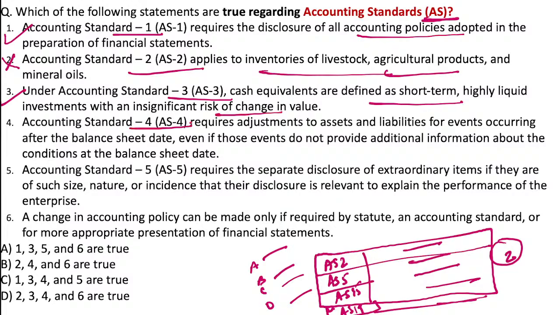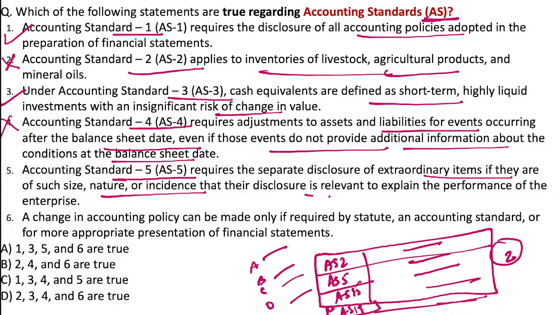Accounting standard 4 require adjustment of asset and liabilities for event occurring after the balance sheet date. Even those event do not provide additional information, but condition is आपका in the balance sheet date. No, no, no, no. They should provide the additional one. This is also wrong. Accounting standard 5, prior period item आपका extraordinary item if there is such size, nature and this disclosure relevant in आपका, this is also true.